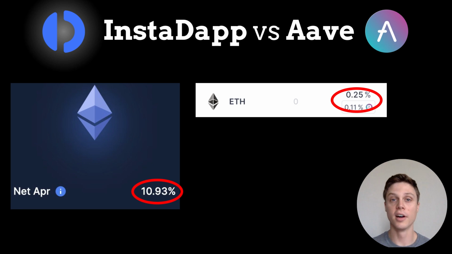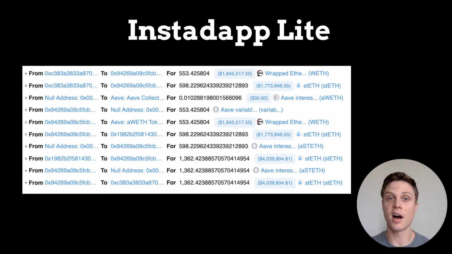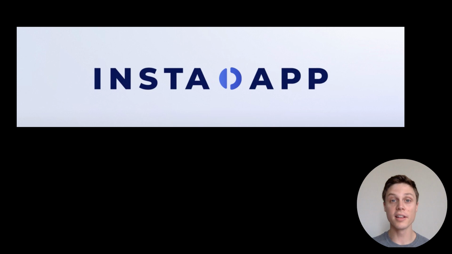By looking under the hood, we can see that this strategy uses Aave combined with Lido to leverage the returns on staked ETH. This is a position that you could do yourself using the full Instadapp feature suite, but they have pre-packaged it into a simple vault where all you need to do is deposit. Clearly, Instadapp is a protocol on the rise that has proven that they have the ability to continuously create valuable features for DeFi users. If you don't have one already, I highly recommend creating your own account on Instadapp and testing out their DeFi tooling, because it's only going to get better with time.